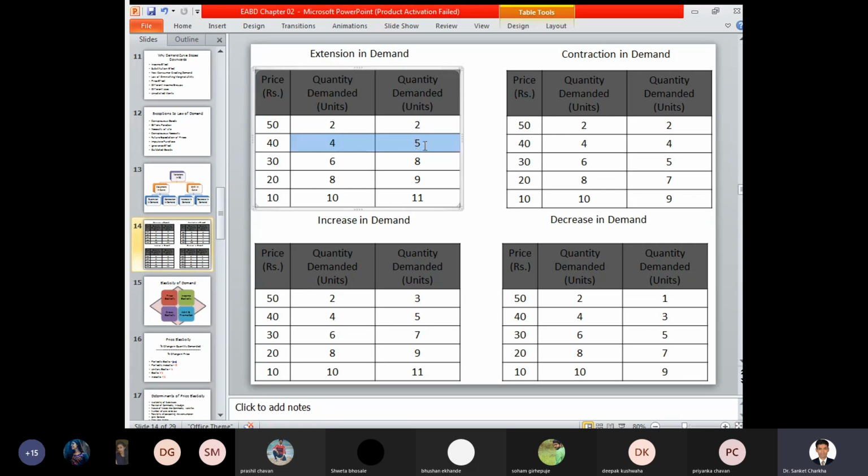But in case of 4 to 5, 6 to 8, sometimes there may be a situation where the demand for a particular product increases at a very rapid stage, that is directly to 6. Now here, in case of increase in demand, the concern is that it may have increased by only 1%, and accordingly here it can increase by 20% or a certain percentage. So in this case, there is a slight difference between extension in demand and increase in demand.